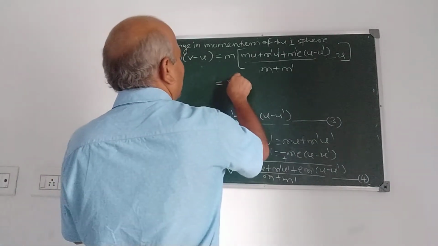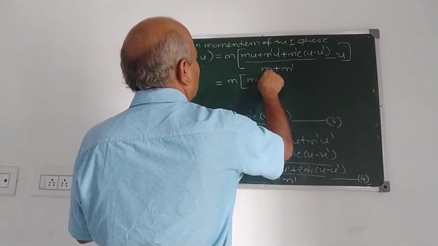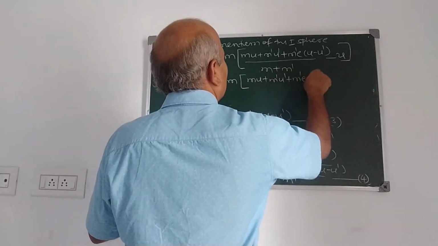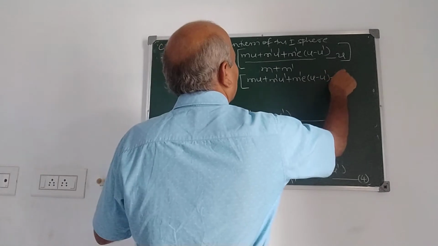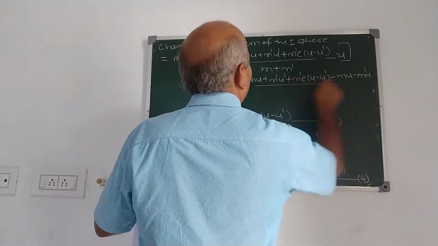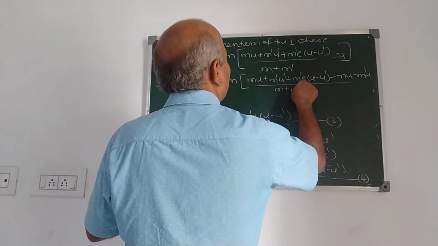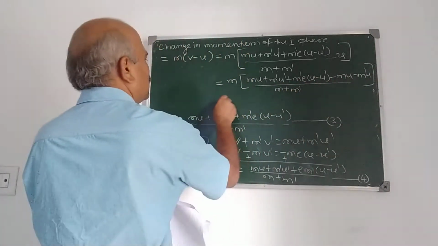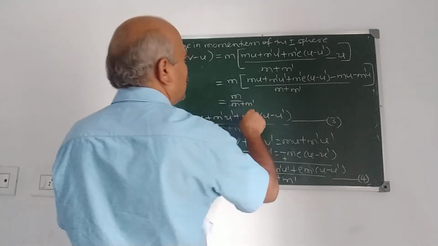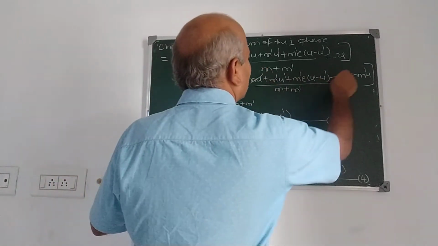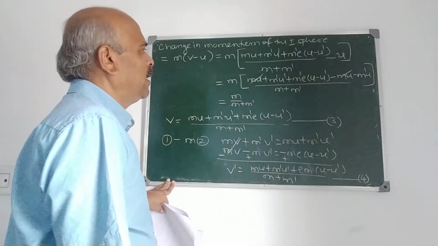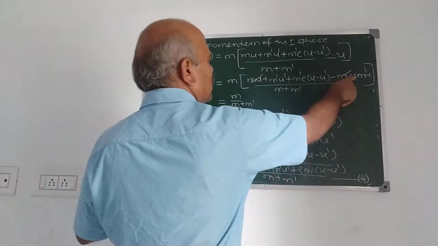It is m into mu plus m dash u dash plus m dash e into u minus u dash minus mu minus m dash u divided by m plus m dash. Therefore it is m divided by m plus m dash into mu cancels. Correct? Mu cancels. And u minus u dash.